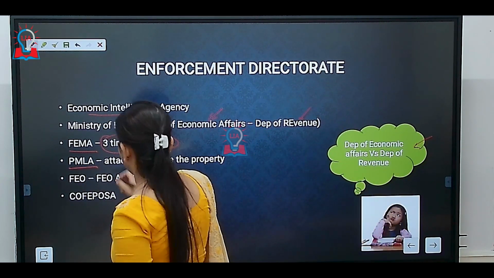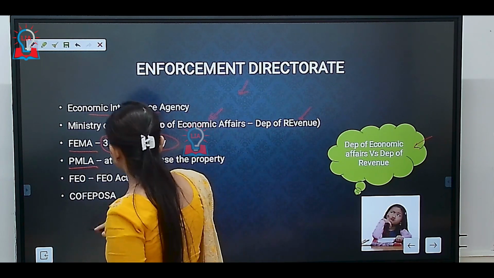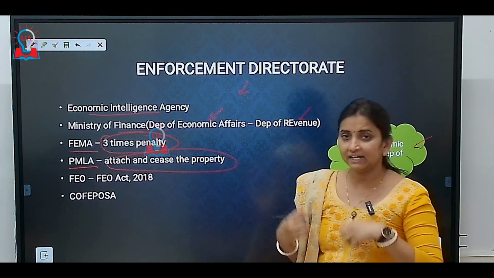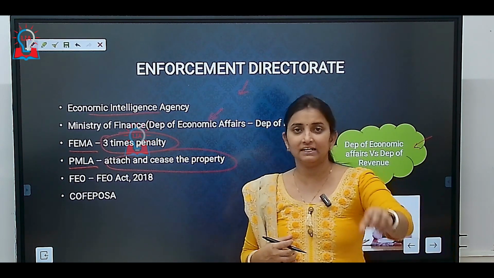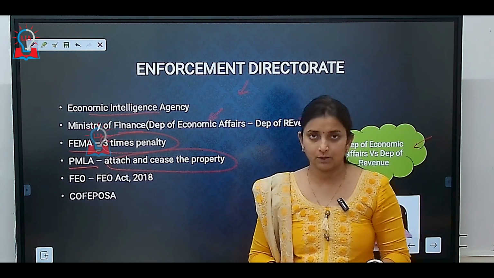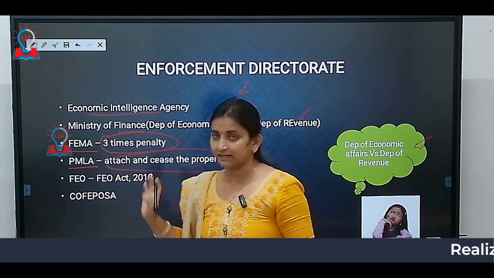Under PMLA, its power under the Prevention of Money Laundering Act is to attach and seize property. Let's say the ED found out that some kind of misuse of property is being done. It can seize that property under the Prevention of Money Laundering Act.